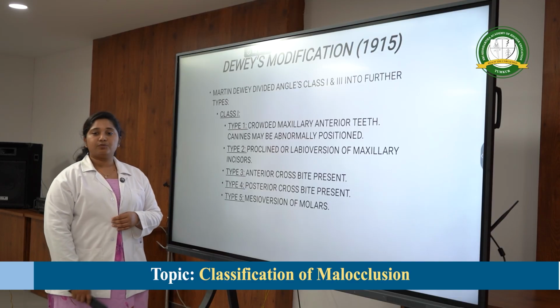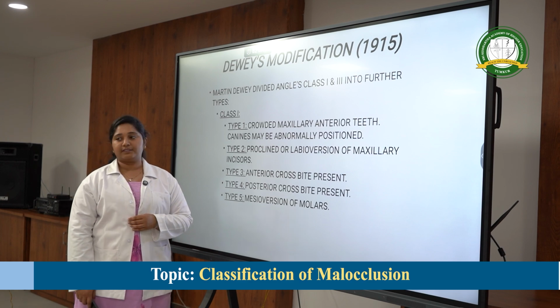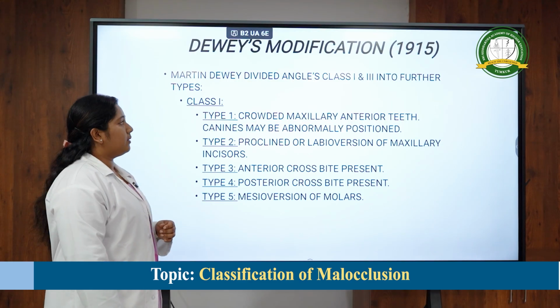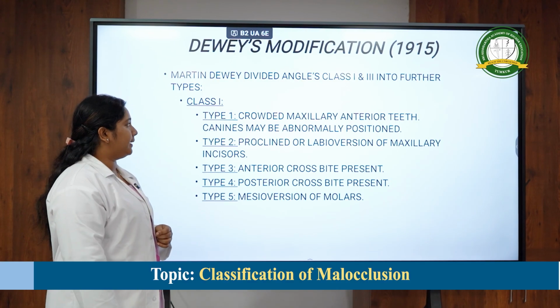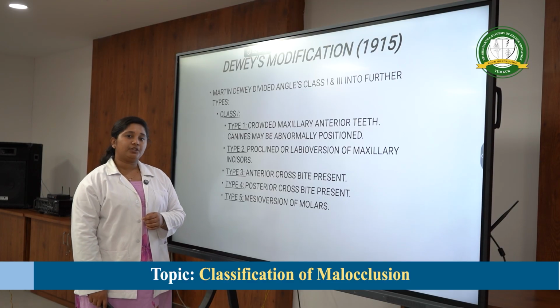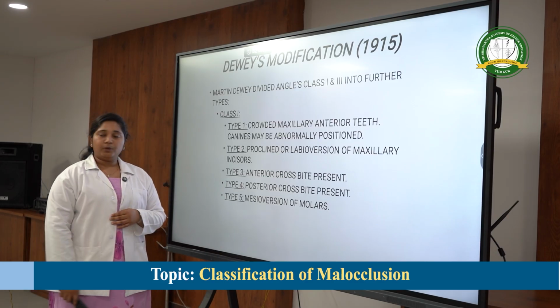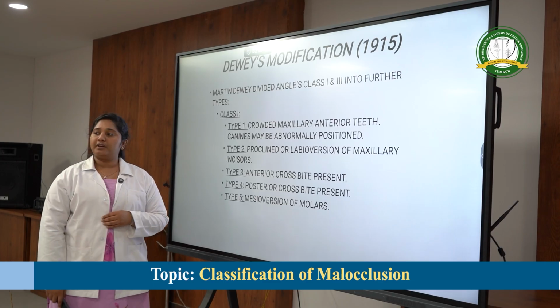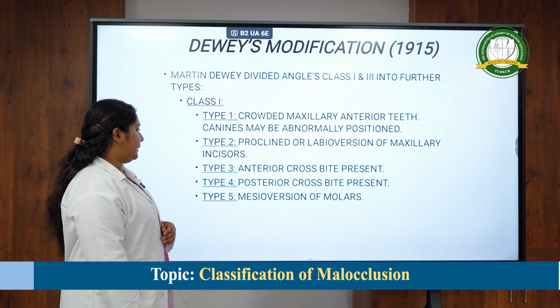Dewey's modification, which was given again in 1915, Martin Dewey divided Angle system of classification classes 1 and 3 into further types. In class 1, type 1, crowded maxillary anterior teeth, canines may be abnormally positioned, that is it might be positioned buccally or palatally, and type 2, proclined teeth or labioversion of your maxillary incisors. Type 3, anterior crossbite present.